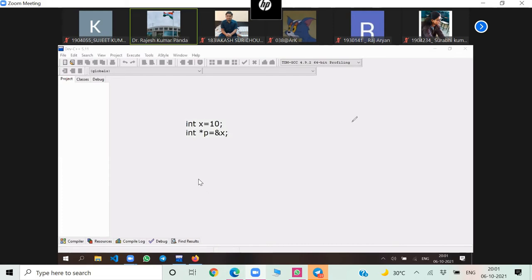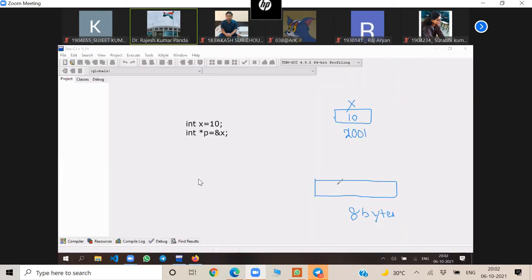P is a pointer to x. That means x will be created in one memory location. Suppose the base address is 2001 and the value is 10. Okay, 4 bytes will be reserved, suppose. Now p will be created in another memory location. How many bytes will be reserved? 8 bytes. Okay, 8 bytes will be reserved.